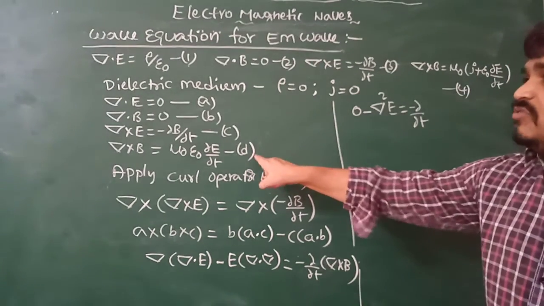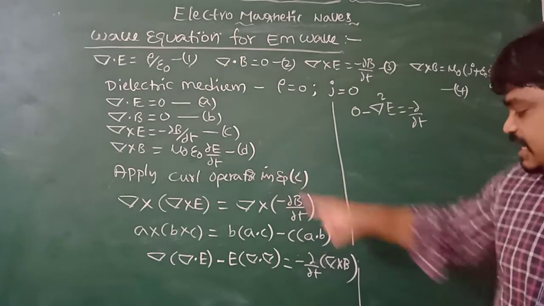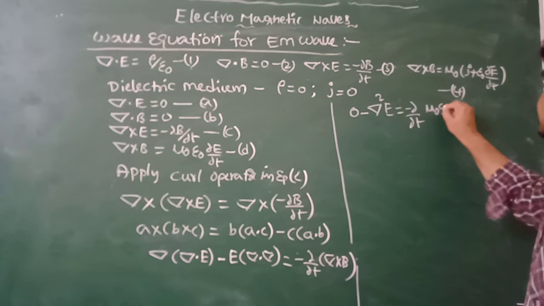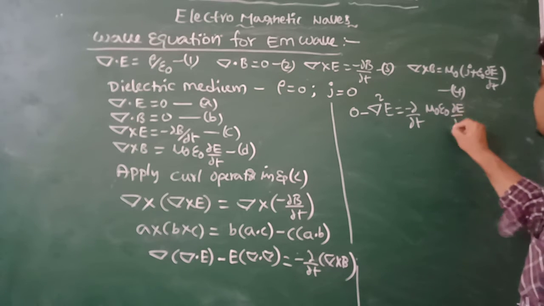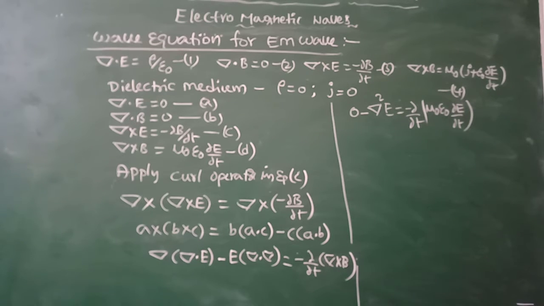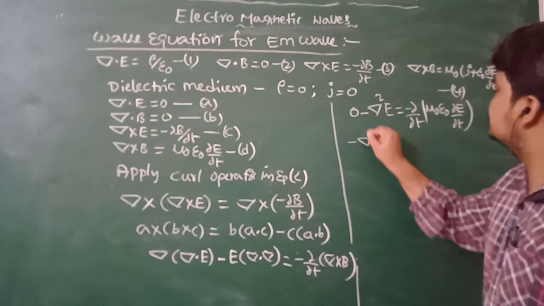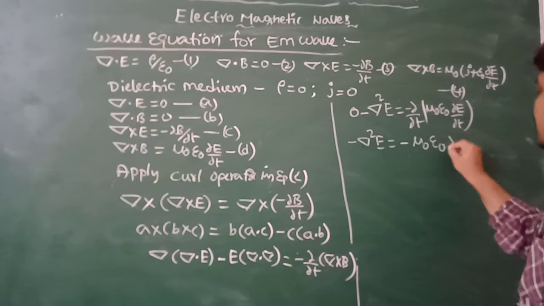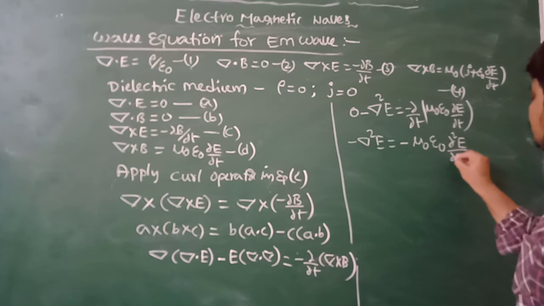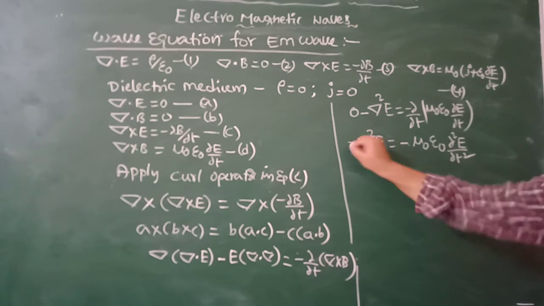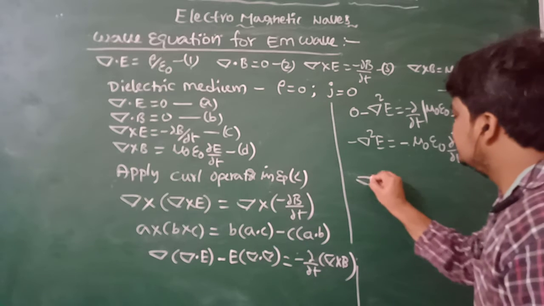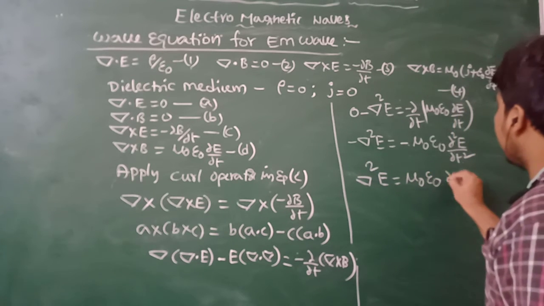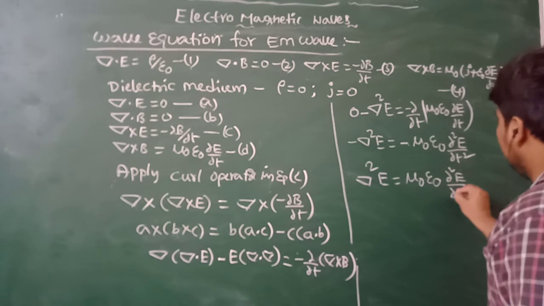From equation D, del cross B can be written as mu naught epsilon naught dou E by dou t. That is, minus del square E is equal to minus mu naught epsilon naught dou square E by dou t square. The negative signs cancel, hence del square E is equal to mu naught epsilon naught dou square E by dou t square.